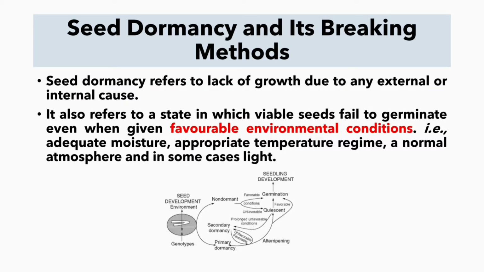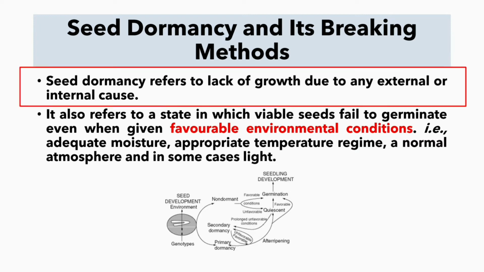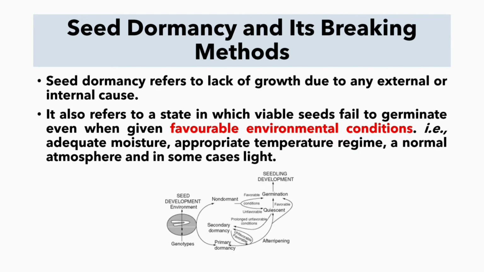Friends, today we are going to see Chapter 8 Part 2 in Unit 3, Seed Dormancy and its Breaking Methods. First, let us see what is seed dormancy. Seed dormancy refers to lack of growth due to any external or internal cause. It also states that a viable seed fails to germinate even when favorable environmental conditions prevail.